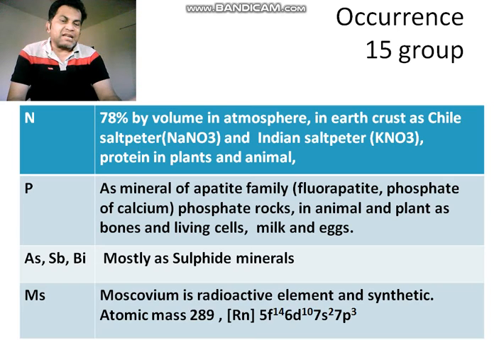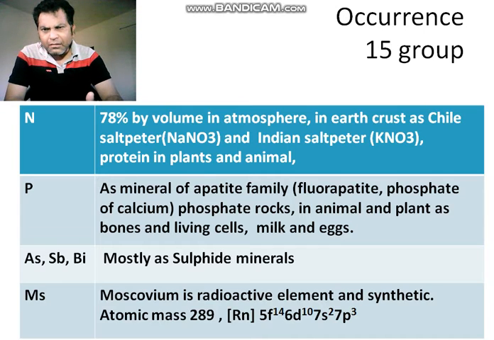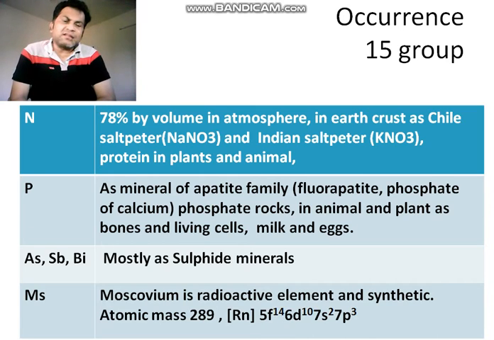Then arsenic, antimony and bismuth. These are mostly found as sulfide minerals, with sulfur: As2S3, Sb2S3, Bi2S3. So like that they are formed in the form of sulfide ores, and they are obtained from the earth crust. So that is our knowledge about the occurrence of group 15.